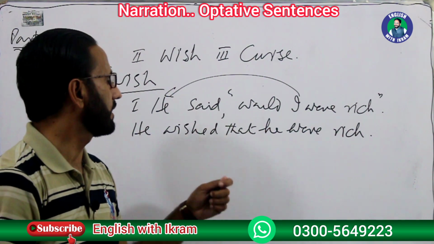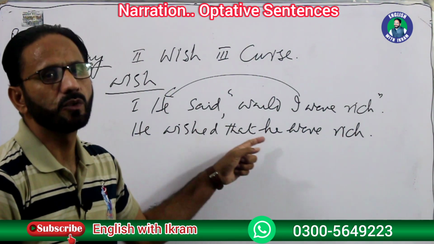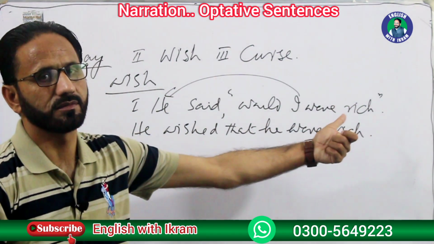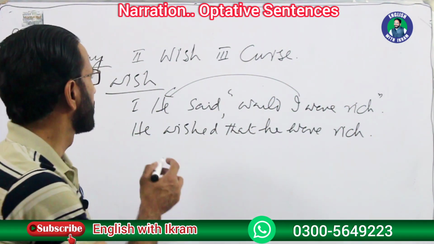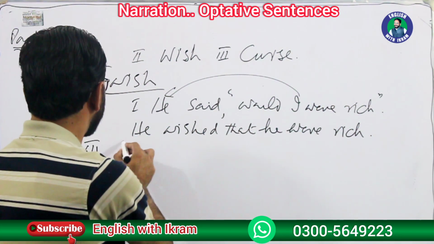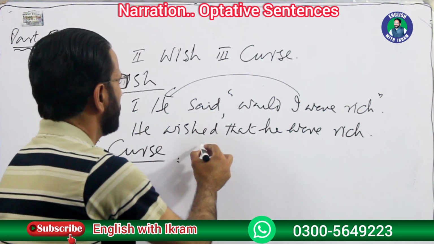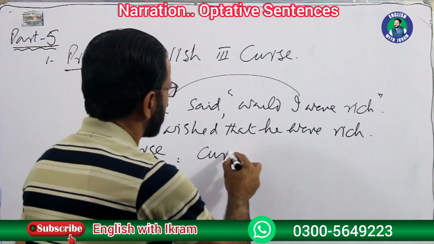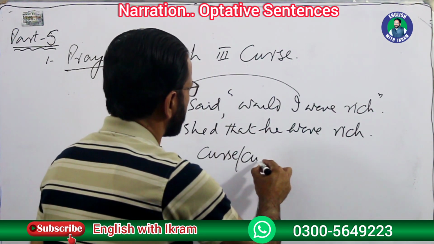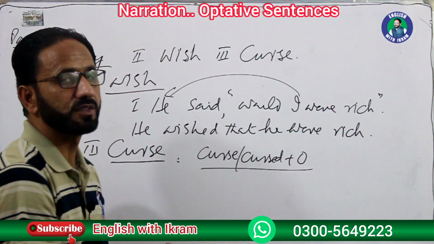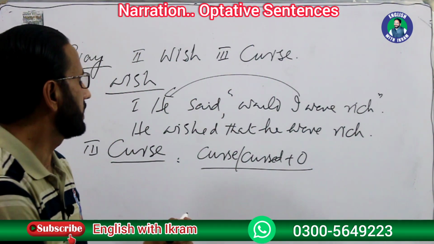Wished. And if there is any object, we will use the preposition for. He wished for him that he would, or whatever the sentence is. The next is curse. Again, we change the reporting speech as curse or cursed plus object. There isn't any preposition with the word curse. Let's take some example.